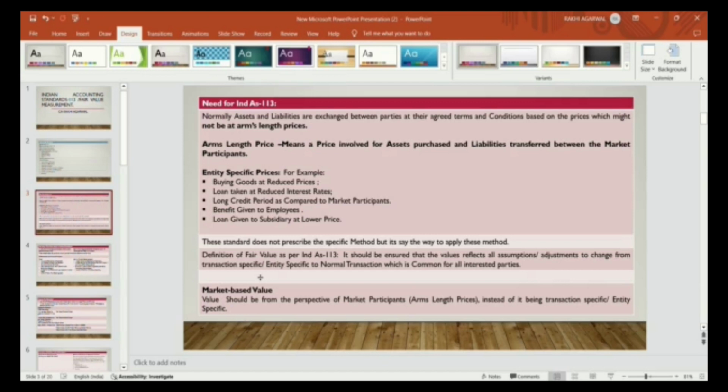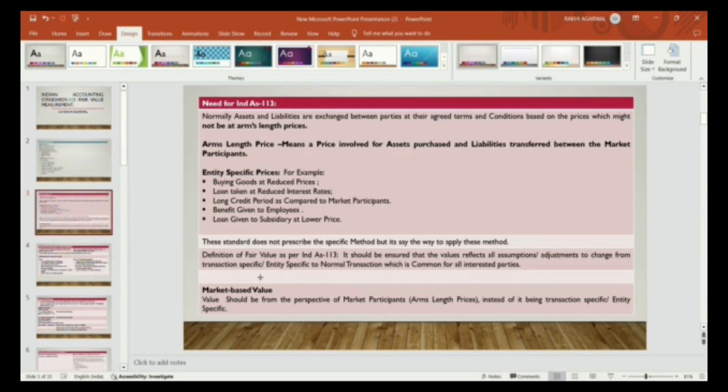The definition of fair value as per Ind AS 113: it should be ensured that the value reflects all assumptions and adjustments to change from transaction specific, entity specific to normal transaction, which is common for all interested parties. Market based value means the value should be from the perspective of market participants, that is arm's length price, instead of being transaction specific or entity specific.